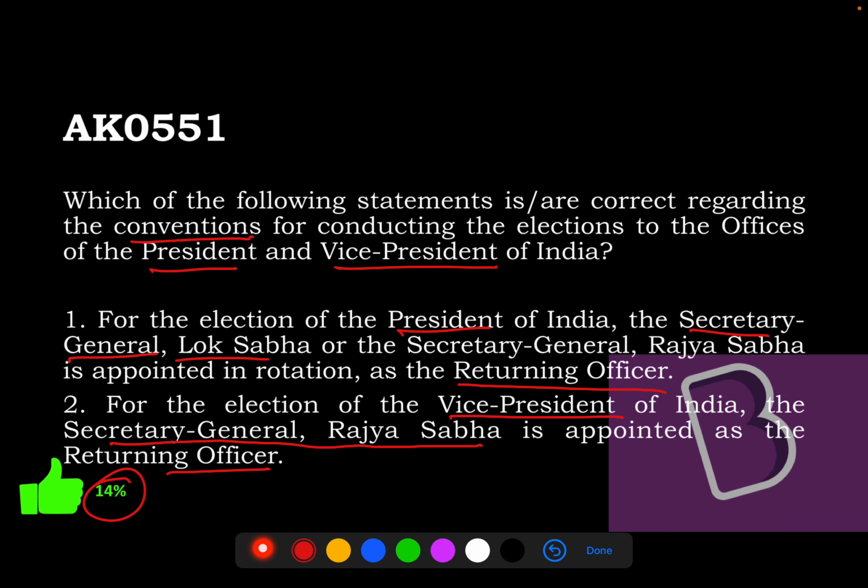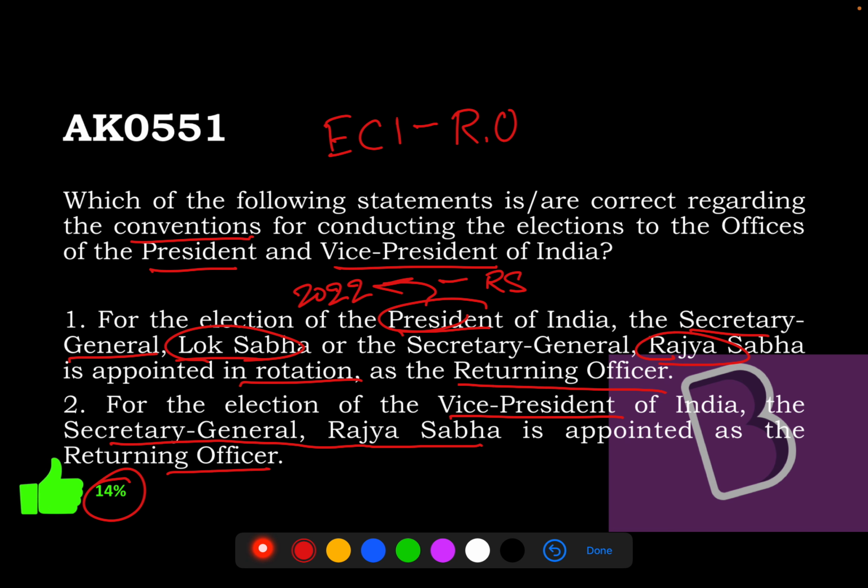Very poor performance, and it looks like this idea is not known to people. So it is the Election Commission of India who appoints the returning officer in all the elections, basically. And yes, by convention, for both the houses, it is the Secretary General of Lok Sabha and the Secretary General of Rajya Sabha by rotation. So, for example, in the 2022 election of the president, it was the Secretary General of Rajya Sabha who was appointed last time. So you will see next year, 2027, it will be the Secretary General of Lok Sabha whose turn will come up.